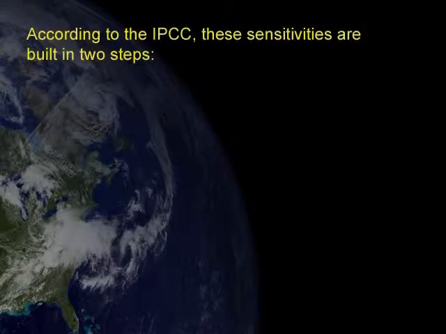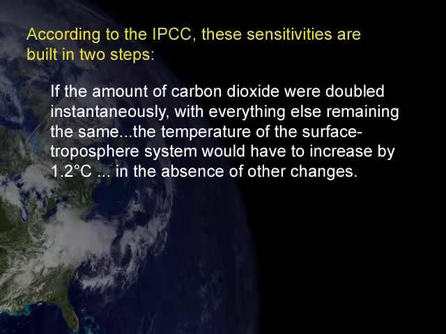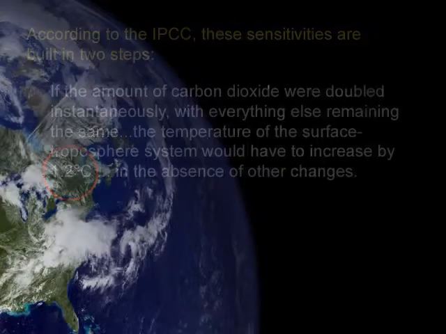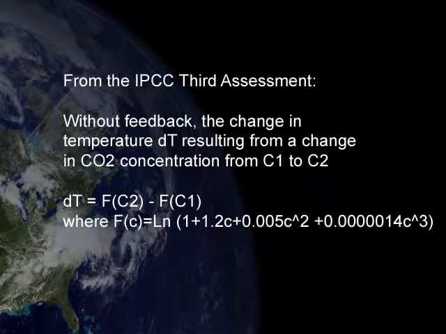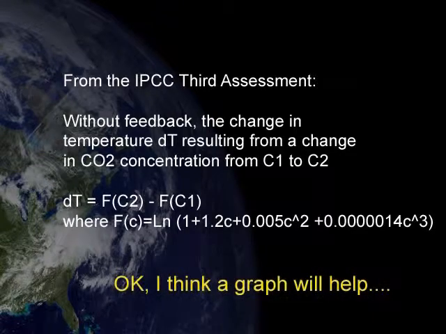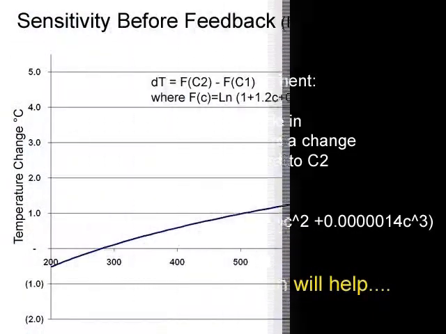But what is poorly communicated in the media is that these sensitivities are built in two steps. In the first step, scientists calculate the warming from CO2 alone, without any other effects. Most scientists believe this sensitivity is in the 0.8 to 1.2 range, as exemplified by this formula from the IPCC's third assessment. Okay, the math is a bit complex, so here it is in graphical form.